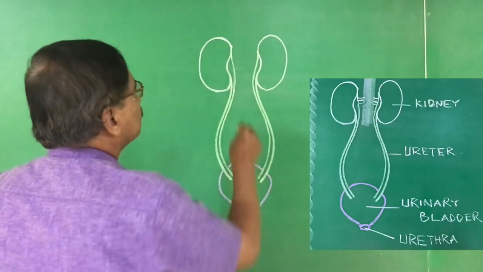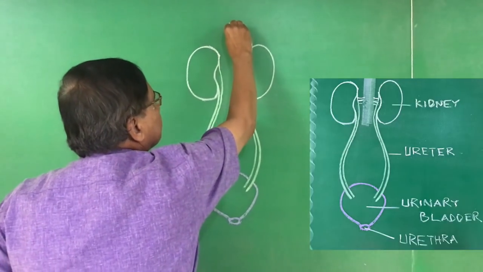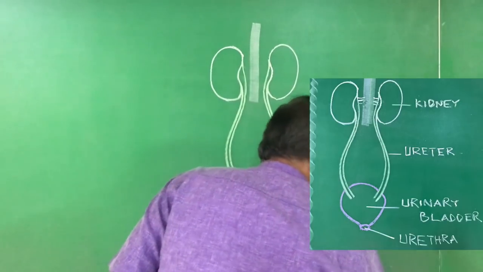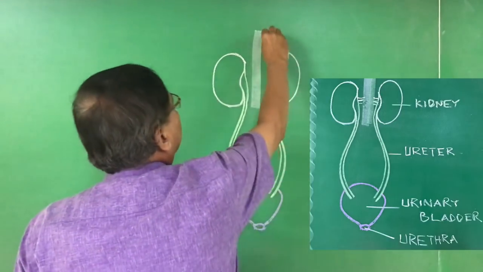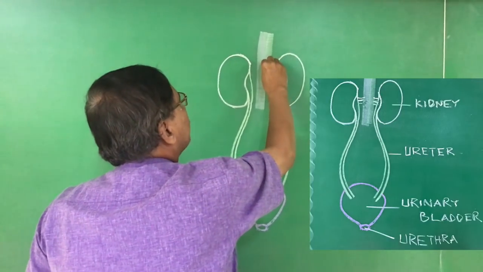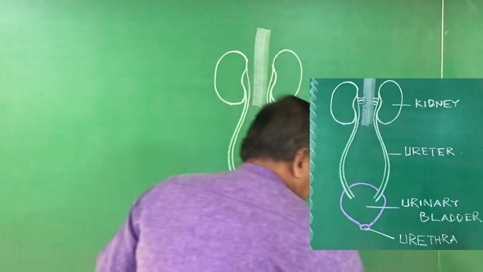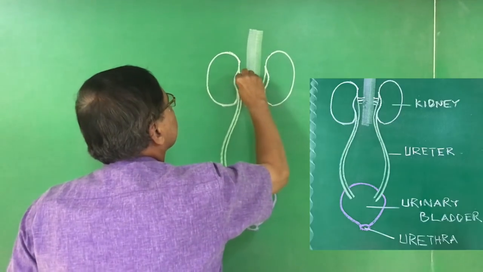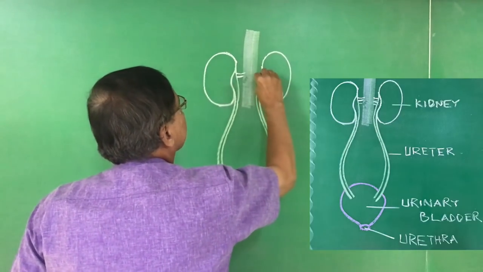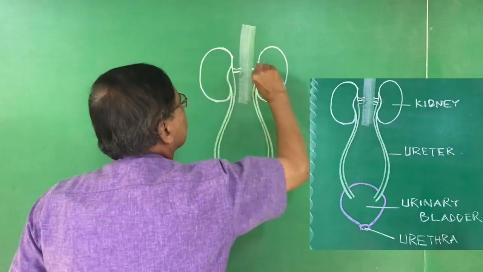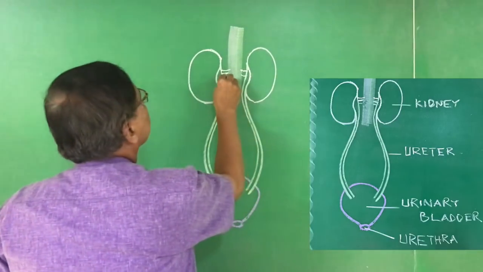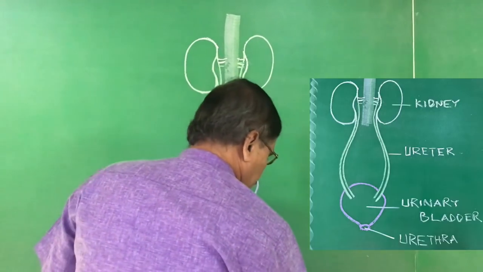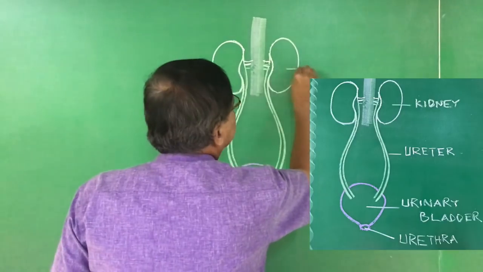Now here one is aorta. Okay, you just connect this. Now you just label the parts.